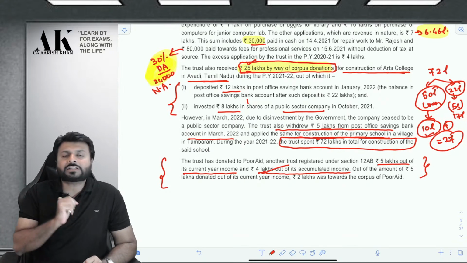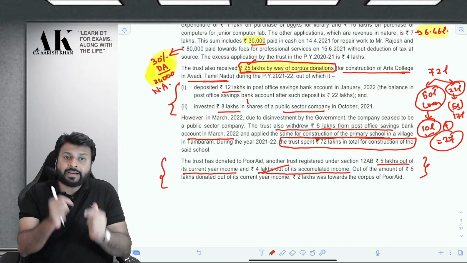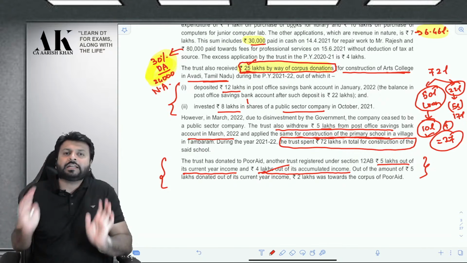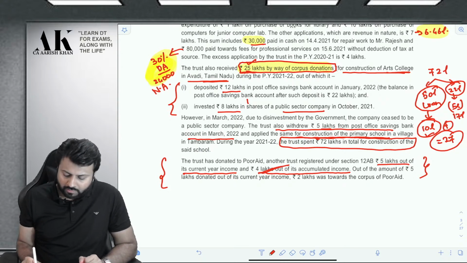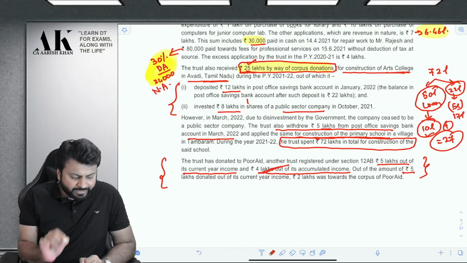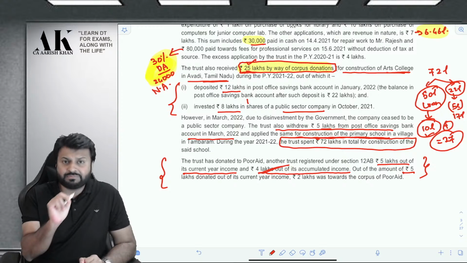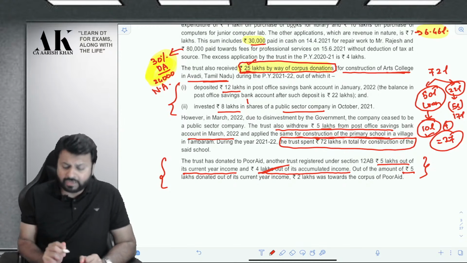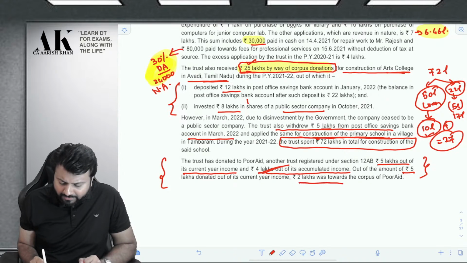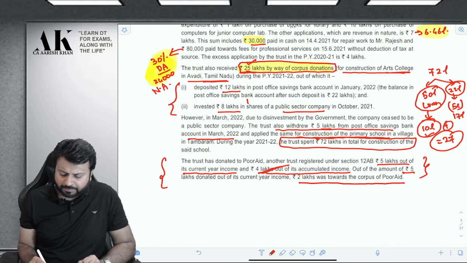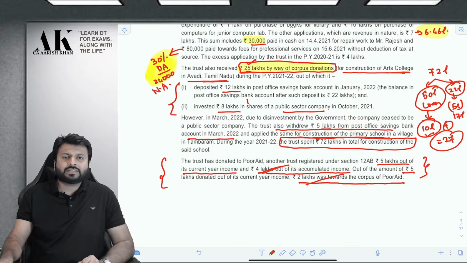If you want a deduction for trust, you have to donate from the current year's income, not from the accumulated income of last year. So this is out of question now. Now, 5 lakh is donated out of current year income. That might be allowed, but subject to a few more things which I have to read properly now. Now, out of 5 lakhs, out of its current year income, 2 lakh was donated towards what? Corpus of poor aid. Now, listen carefully.